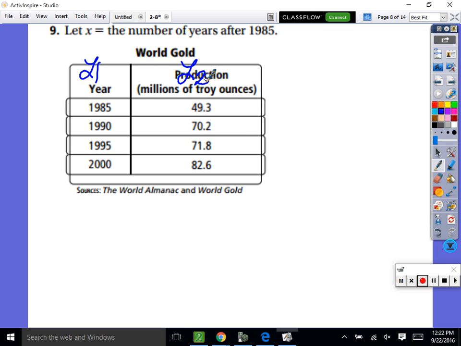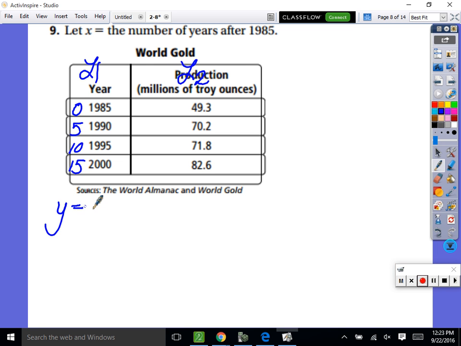Yeah, so we got to read the instructions. It says, let x be the number of years after 1985. So how many years after 1985 is 1985? 0. How about that? 5, 10, 15. So in x, you got to type in 0, 5, 10, 15. And then in list 2, type in the 49.3, 70.2, 71.8, and 82.6. Okay, awesome. So you calculated cubic, and that is perfect fit because r squared was 1.